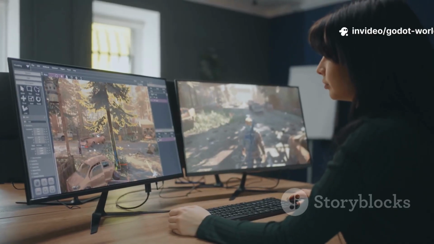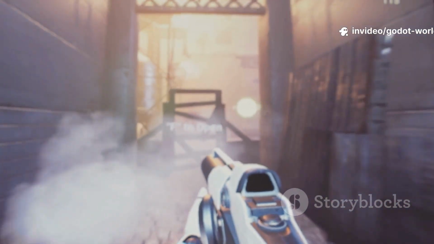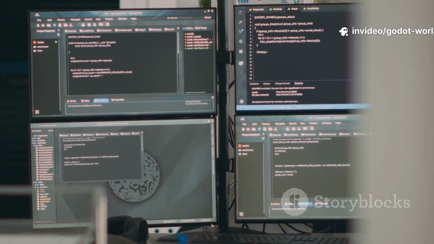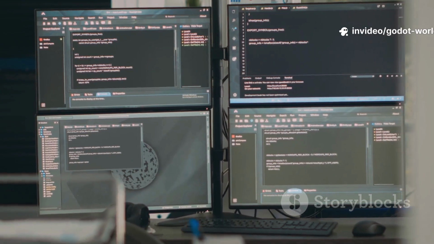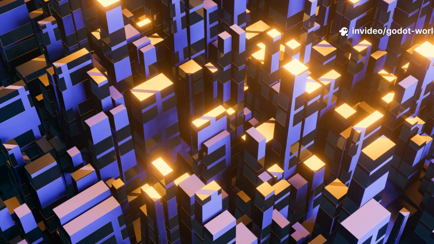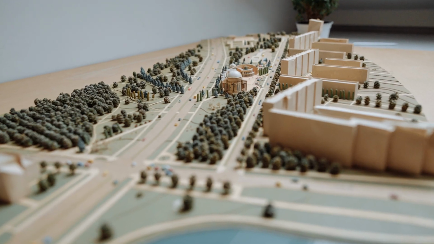As you test, keep a close eye on performance. An immersive world that runs at 15 frames per second is not immersive at all. Godot provides built-in tools to help you. Use the debugger to monitor your frame rate and see what processes are taking the most resources. Are there too many lights in one area? Are your models too detailed for their distance from the camera?